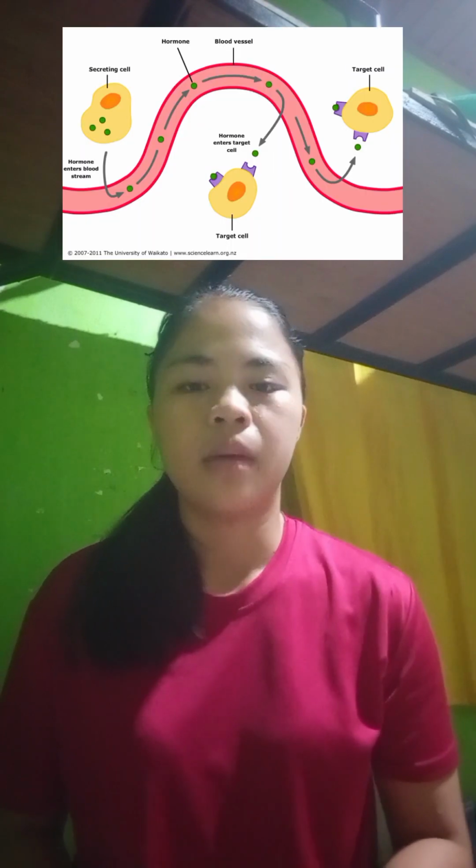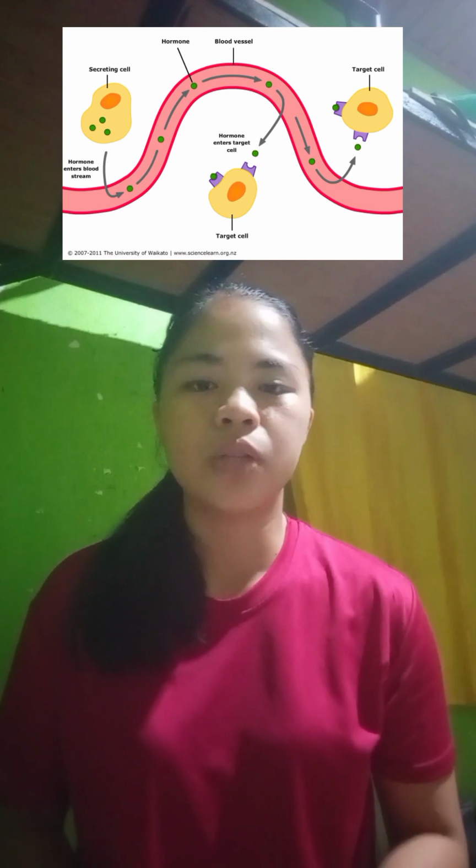It is a chemical or signaling molecule released into the bloodstream to circulate the message to different organs of the body. This helps the organs and tissues of the body to function according to the message.